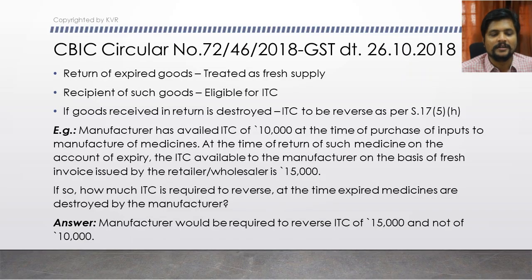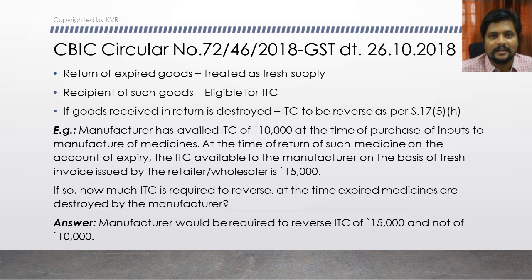Then we will discuss one circular issued by the department, circular number 72/46 of 2018, which was issued on 26th October 2018. This circular is mainly in respect of the medical industry.